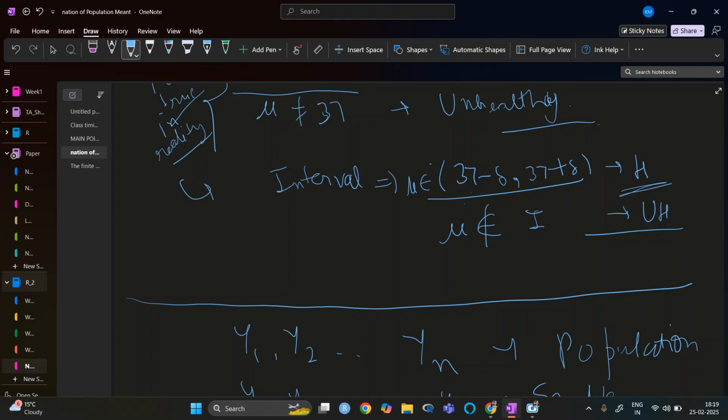That matters. Another thing is how much percentage is inside of this interval.